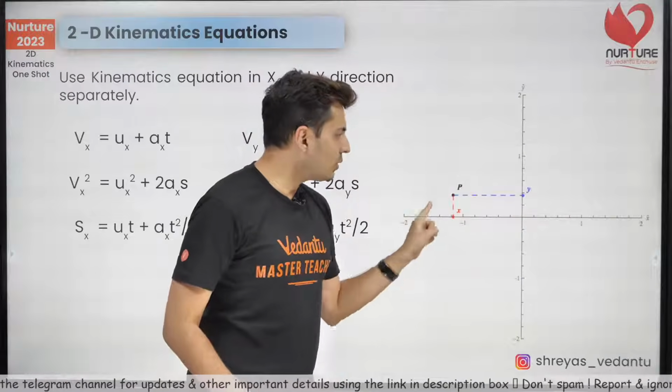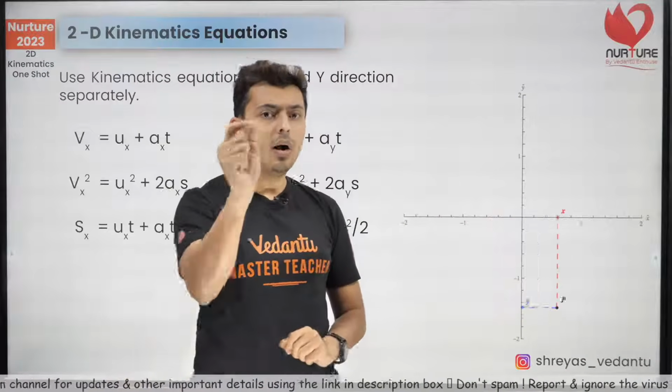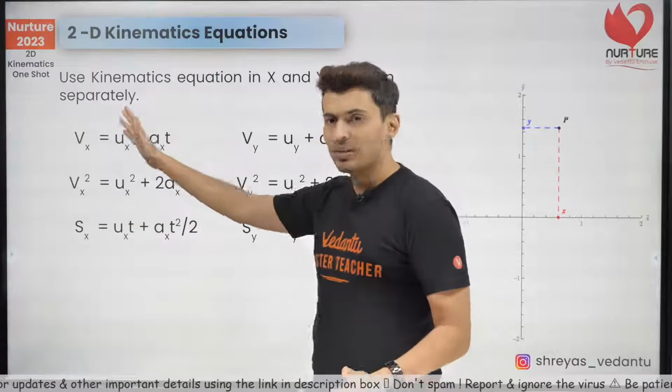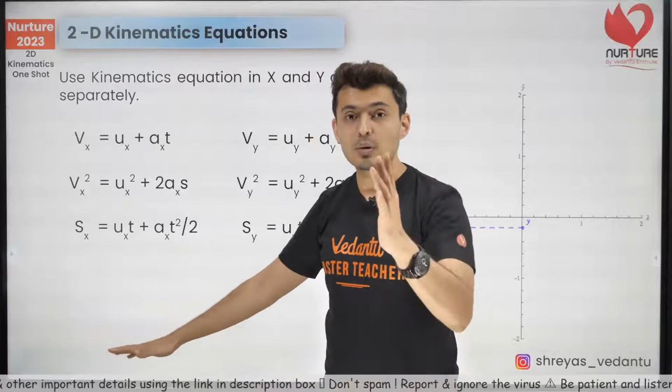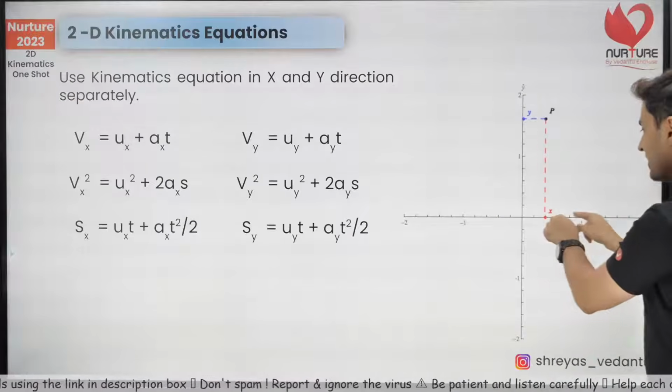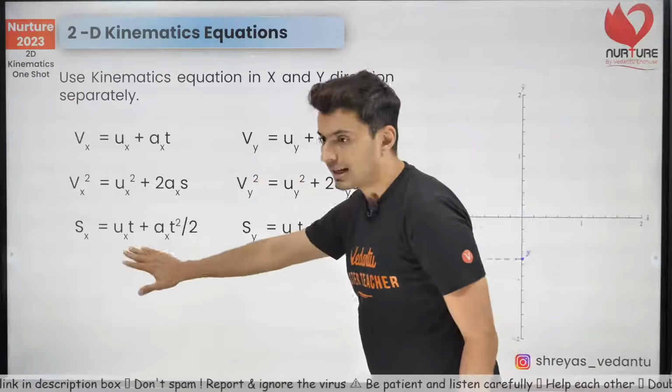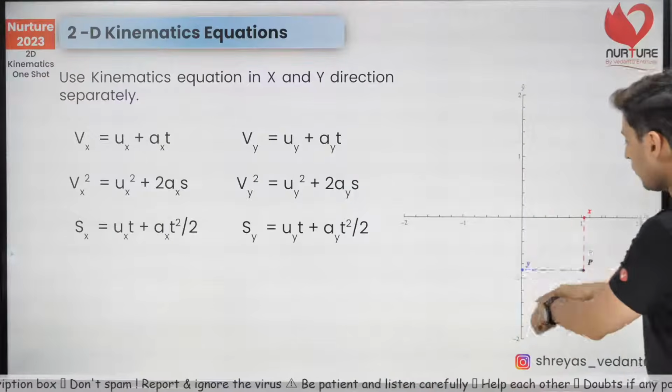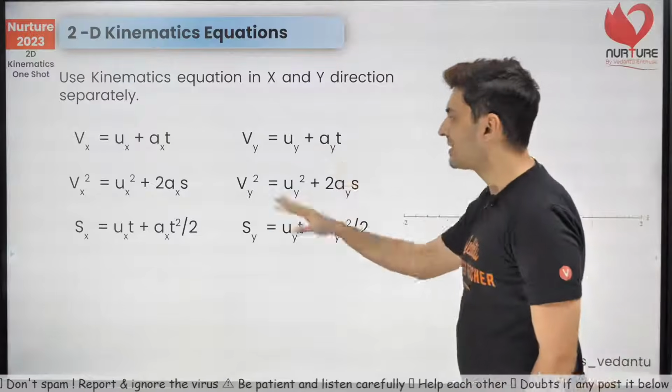So if I want to study a 2D motion, all you need to do is use kinematic equations, but you will have to use them separately for the x-axis, like over here, and separately for the y-axis.